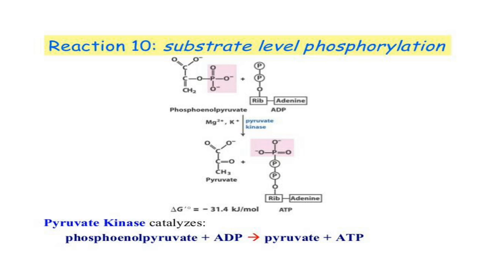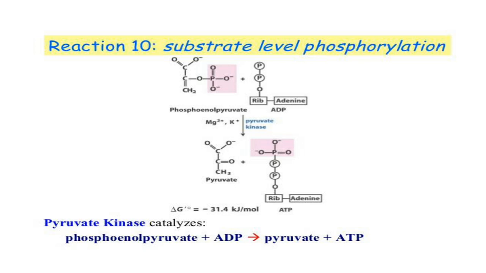The last step of this process is substrate level phosphorylation, the second substrate level phosphorylation reaction. The first we have seen in step 7, from 1,3-bisphosphoglycerate forming 3-phosphoglycerate. In this step, the transfer of the high energy phosphate group that was generated in step 9 to ADP forms ATP.